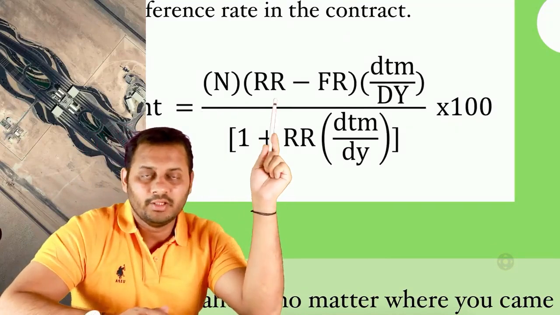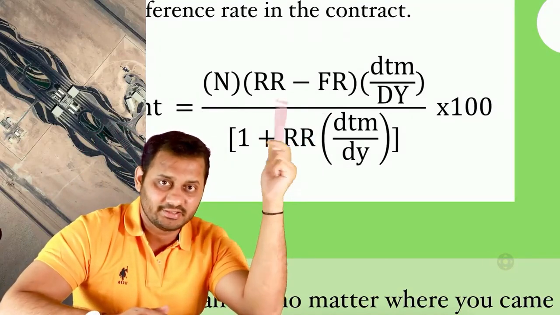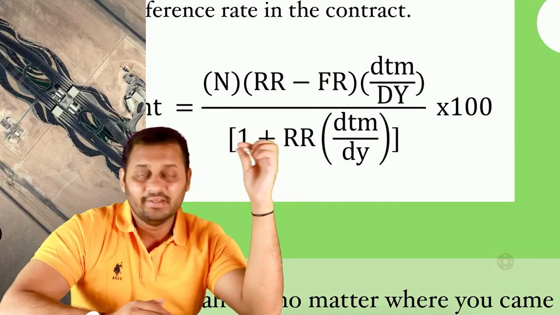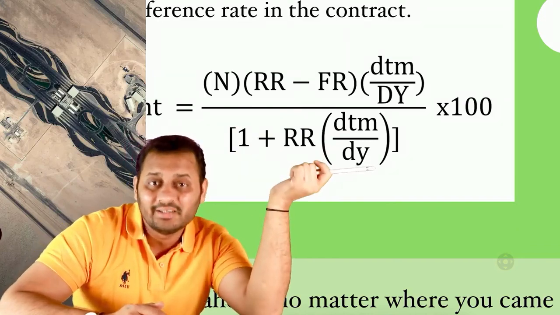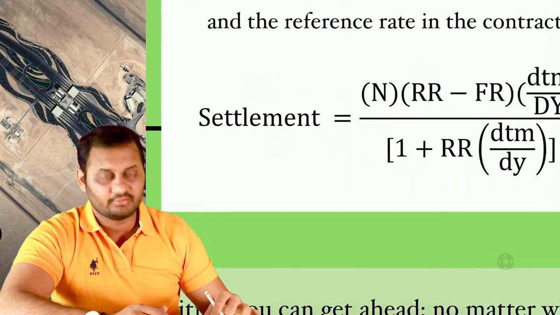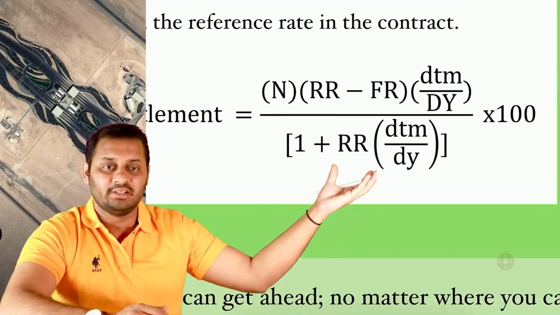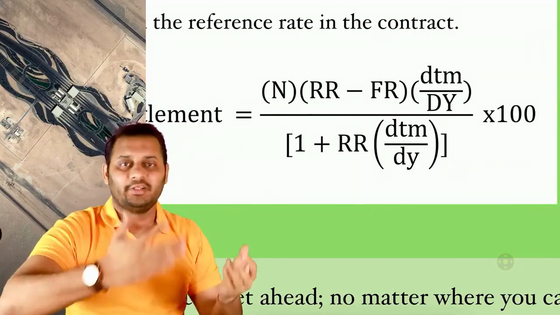Nominal amount multiplied by reference rate minus forward rate, dtm by dy, days till maturity divided by days in a year. If these are months, then we will say months till maturity divided by months in a year. Please understand, and this is how we calculate the settlement amount. Discounted: this is the denominator used for discounting, and the numerator is used for calculating the original amount.